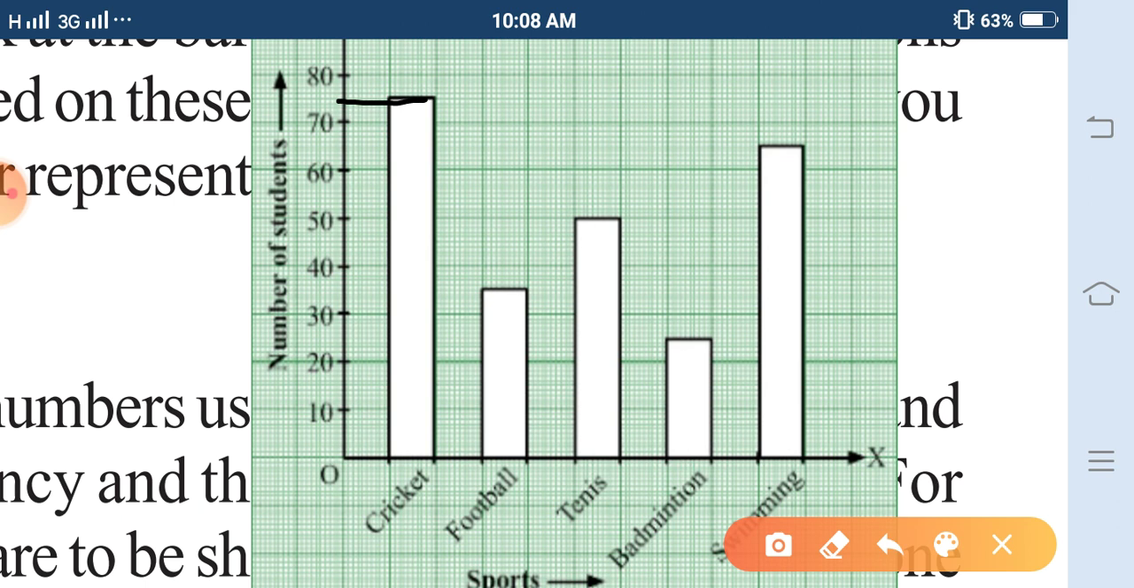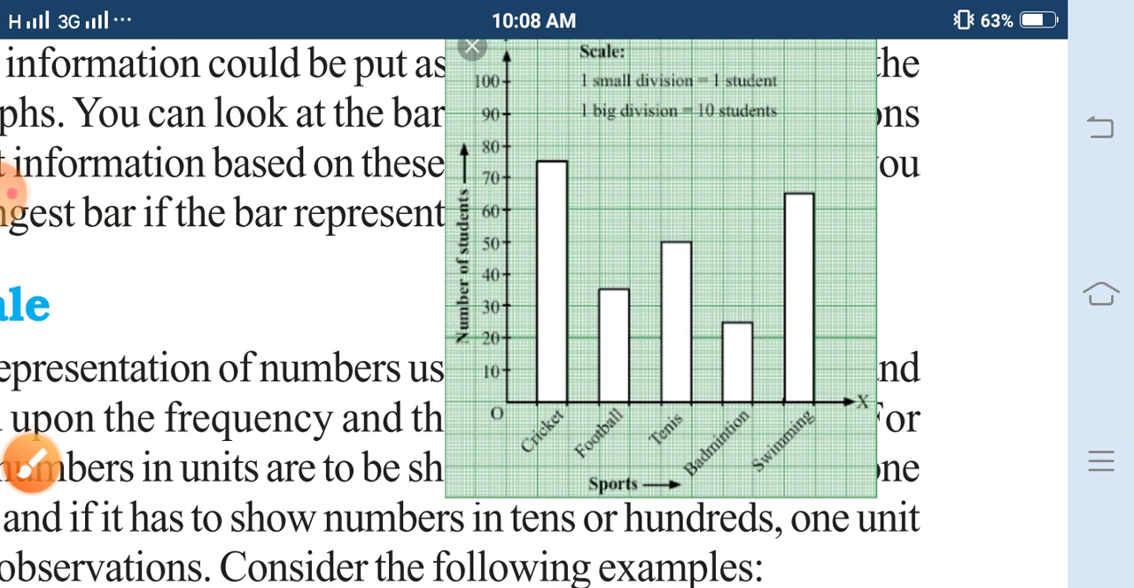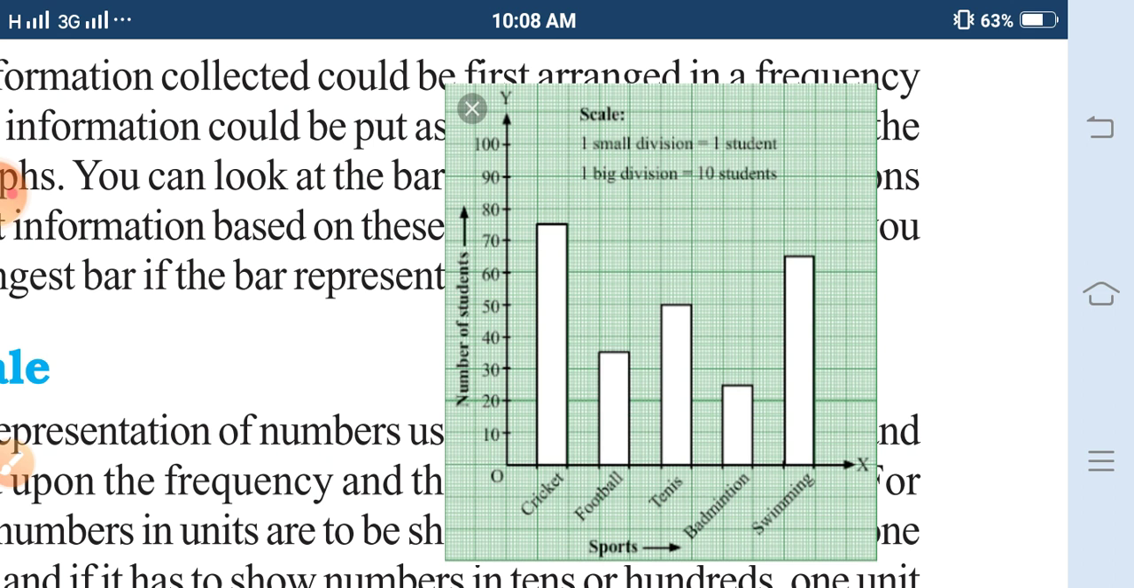In football, there are 35 students. From here, you will count the number of lines after 30. There are 5 lines after 30, means the football represents the value 35. In this way, you will choose the various scales, students. You can also choose a scale of 100 units, 150 units, 200 units, 1000 units as per the need of the question.